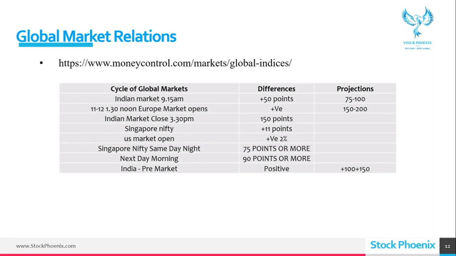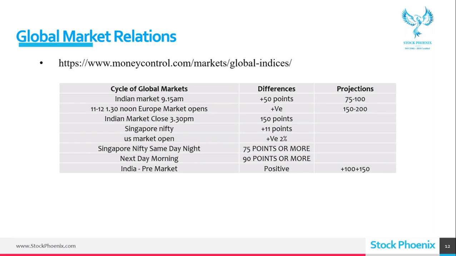So Gift Nifty is affected by the US market, and Gift Nifty is affecting our market directly, because Gift Nifty and our Nifty have a directly proportional relationship. Next day morning, if Gift Nifty is opening positive, you can see the same reflection happening in our market also. Before it was too much. If Gift Nifty was 50 points positive, our Nifty would be 55, 60 points positive. That close it was. Nowadays it's not that much, but still it has that reflection.